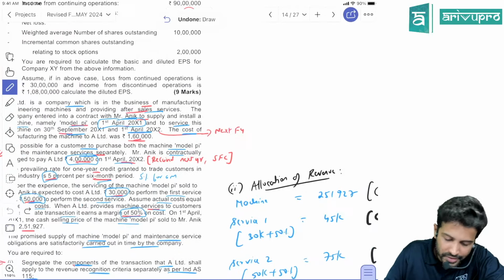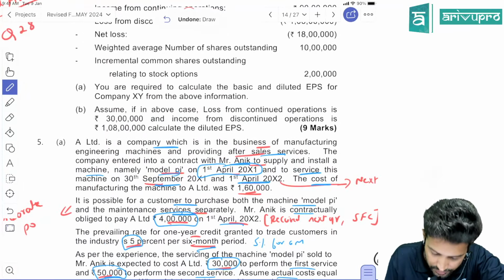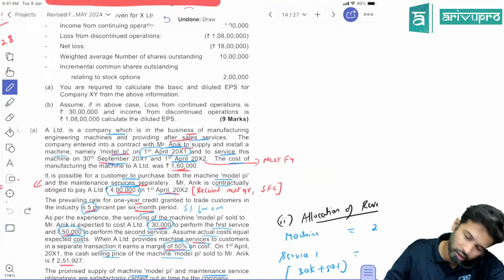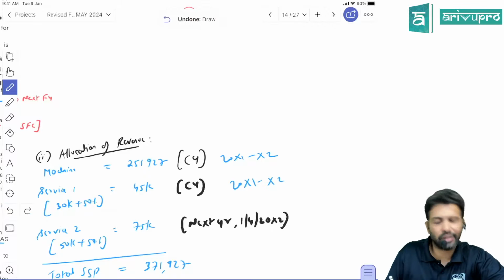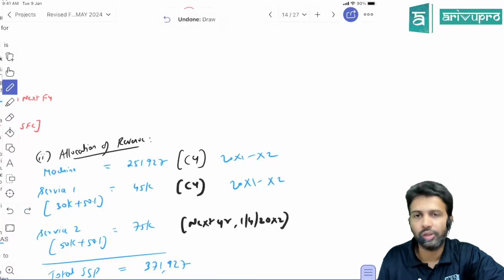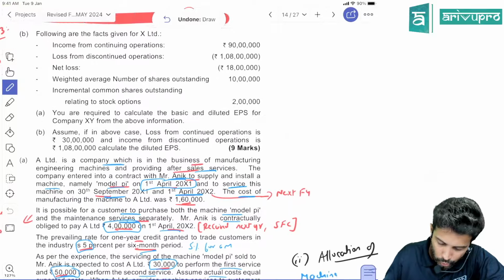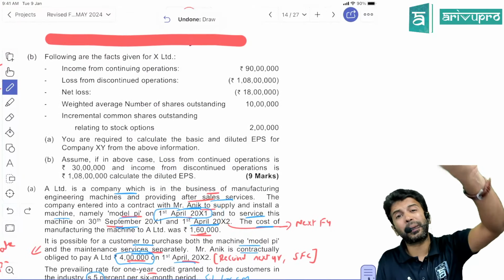Service 1. When did you give service? Service 1. We are giving 2 services. First service you gave on 30th September 20X1. So service is complete. So in the current year itself, that is in 20X1, X2 itself, service revenue of 45,000 will be recognized. What about service 2? Service 2 you gave on 1st April 20X2.